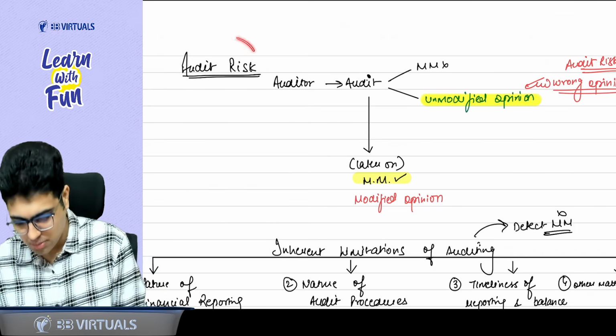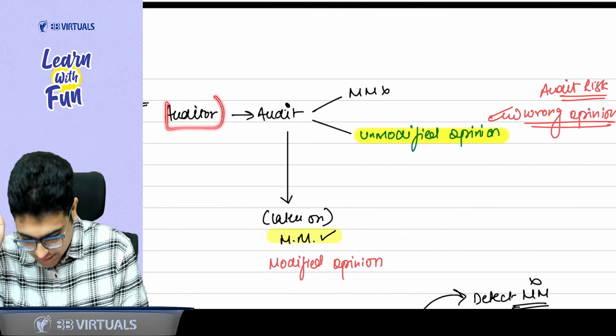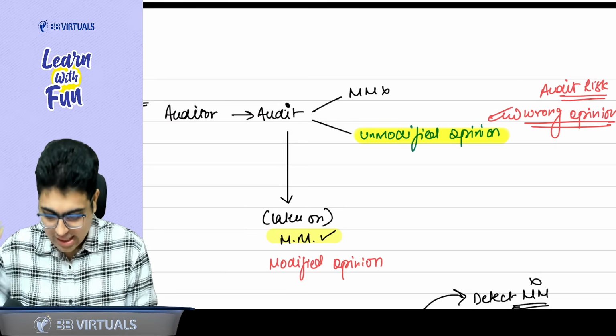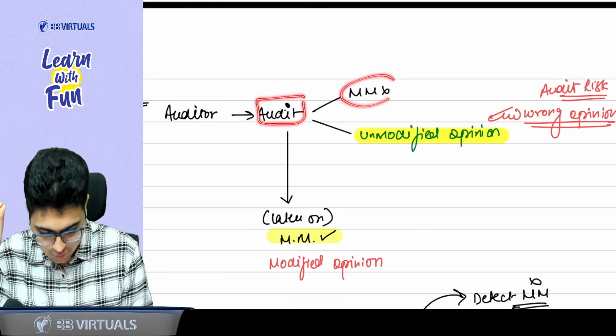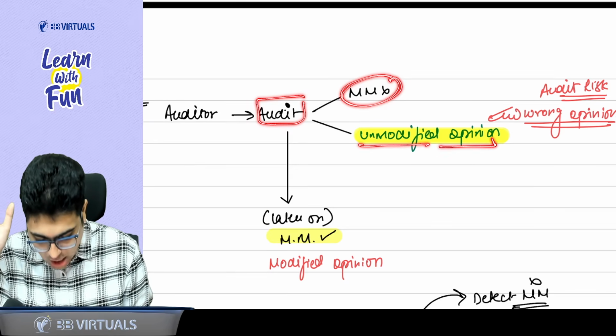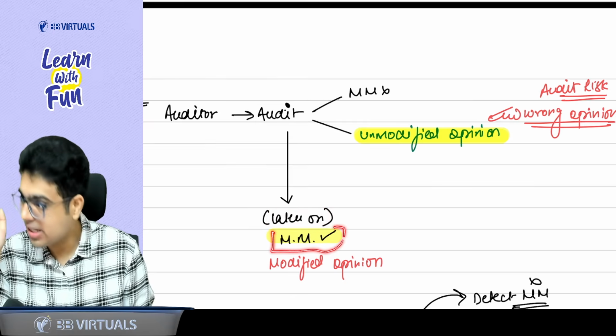Now, sir, let's talk about the concept of audit risk. If there is an auditor doing the audit, and he feels there is no material misstatement, he will give an unmodified opinion. Later on, he finds that there is a material misstatement.